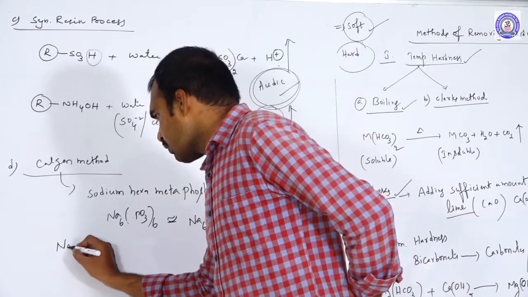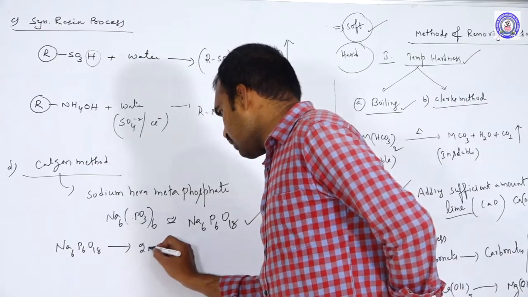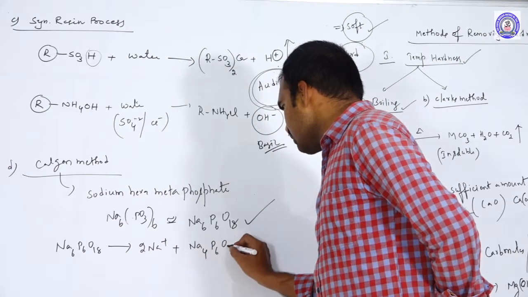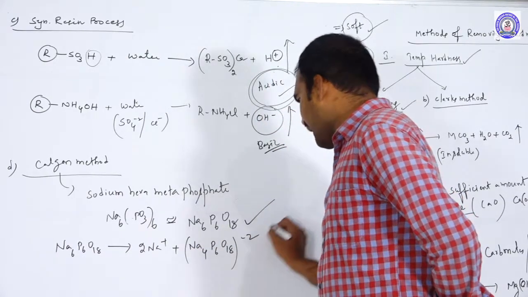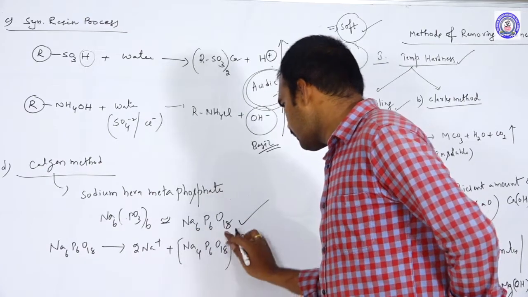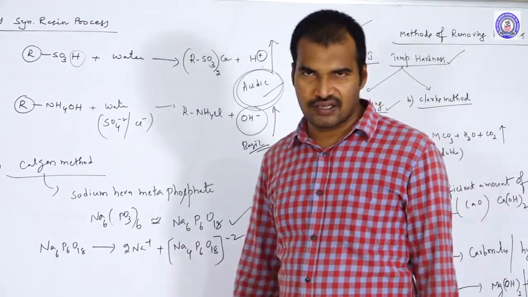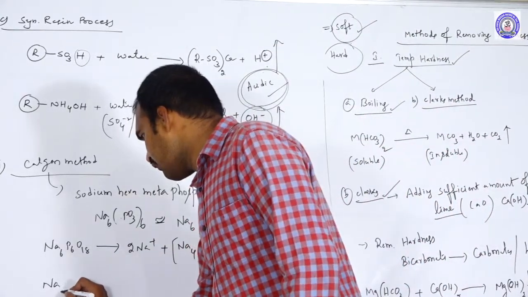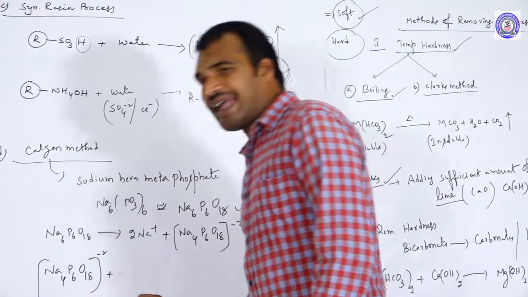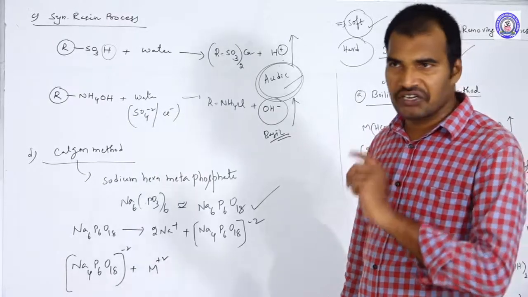Now what happens? This Na6P6O18 releases 2 Na plus ions, and it becomes Na4P6O18 with minus 2 charge. Why? Because it releases 2 Na plus ions. Now this Na4P6O18 reacts with M plus 2 ions which are present in hard water. What are the M plus 2 ions? Calcium ions or magnesium ions.